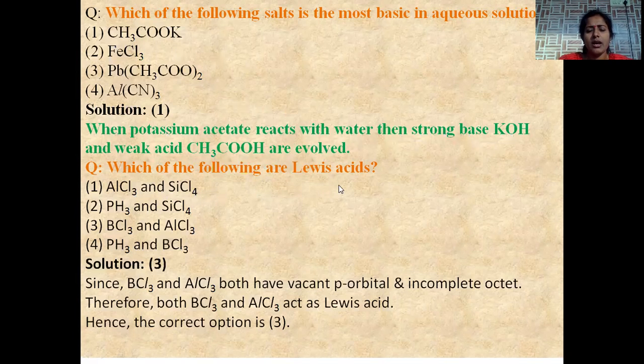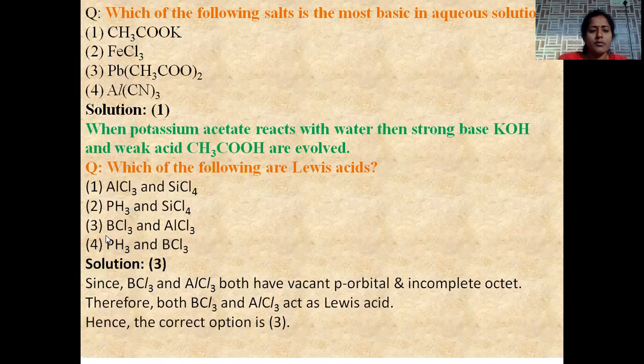Which of the following are Lewis acids? So this is the second question. A Lewis acid is a compound which contains a vacant orbital and is able to accept a lone pair of electrons. A lone pair of electrons acceptor is called a Lewis acid. A lone pair of electrons donor is called a Lewis base.